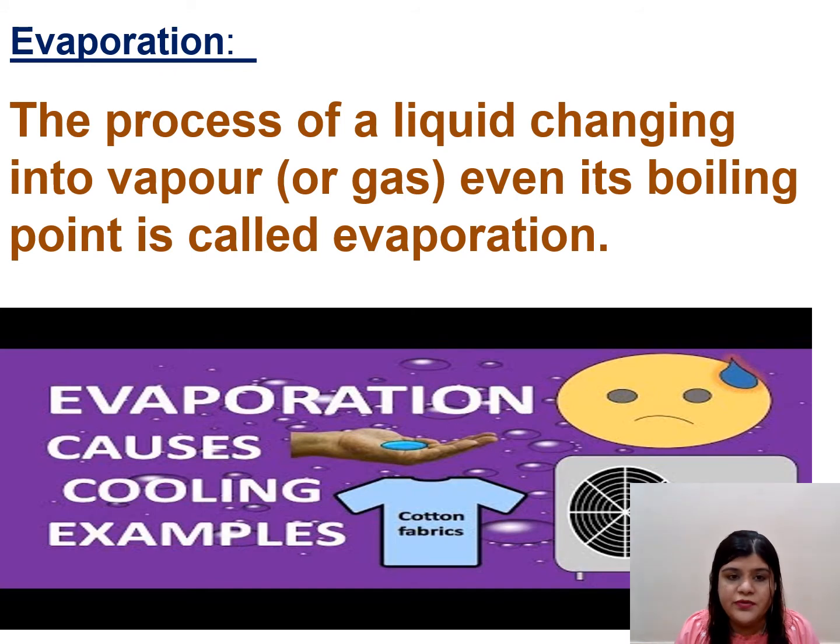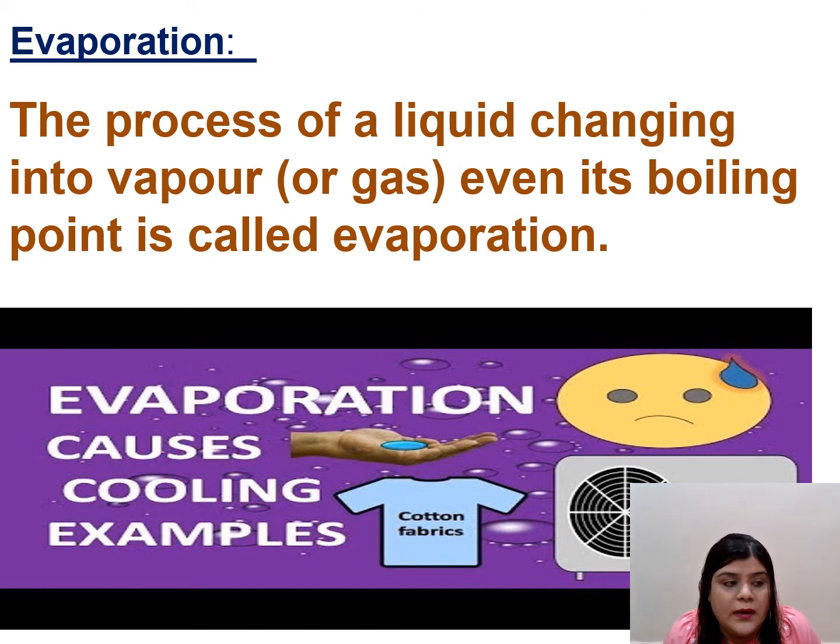Now, what is evaporation? It is the process of a liquid changing into vapor before reaching its boiling point. If something converts into vapors before reaching the boiling point, that is not vaporization, that is evaporation. You can see your clothes getting dry.